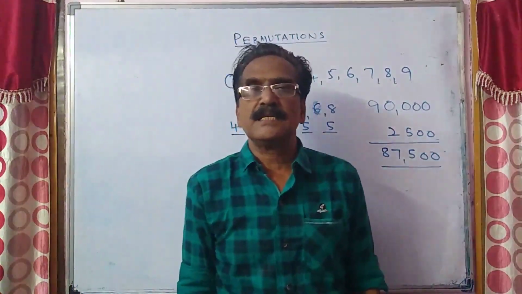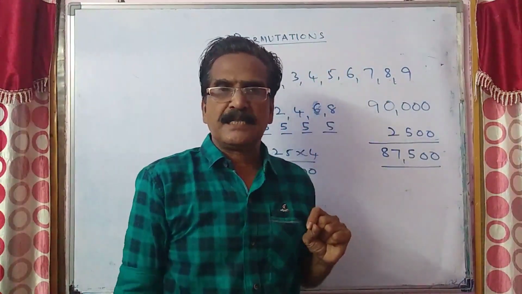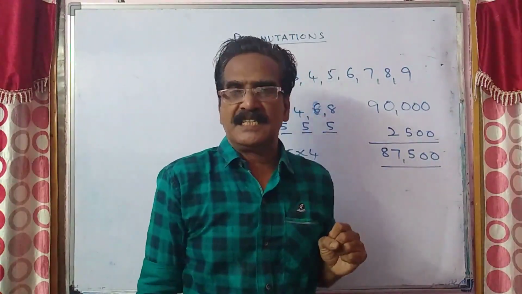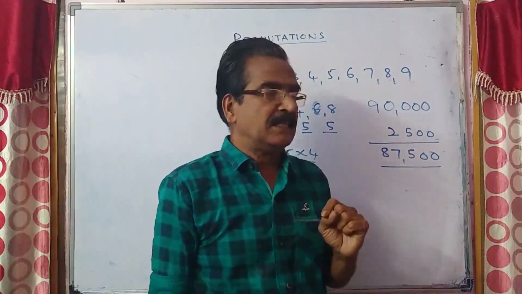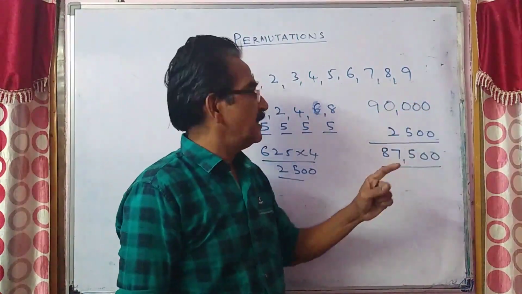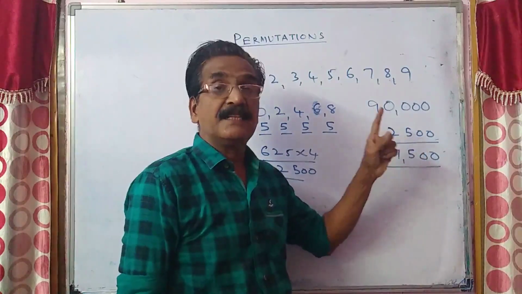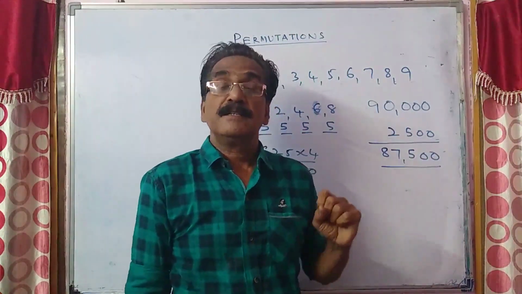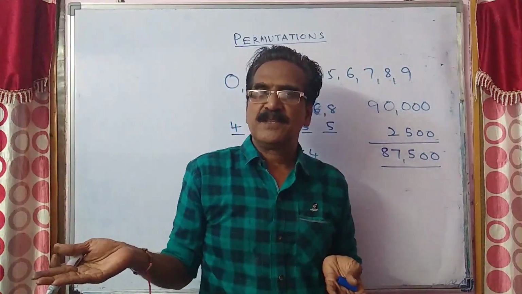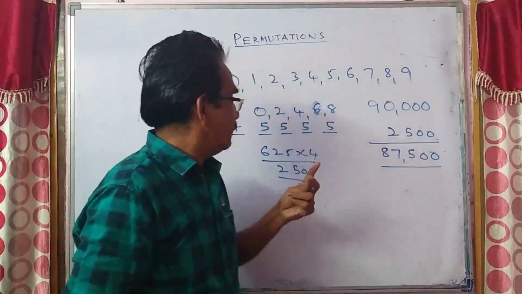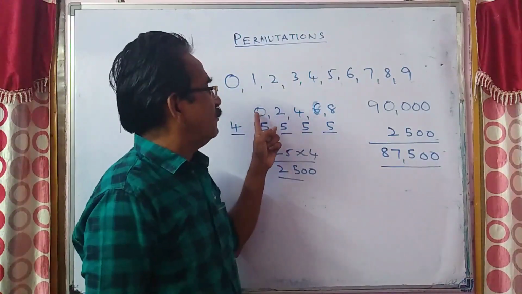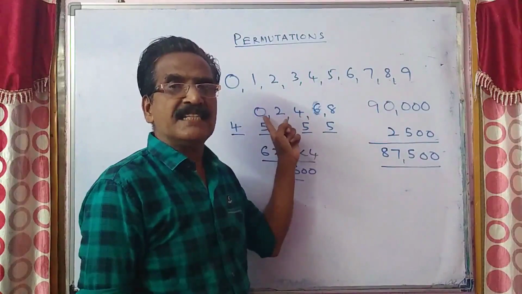So the question is, how many 5-digit numbers are there with at least one odd digit? We have counted the total number of 5-digit numbers minus the number of 5-digit numbers which do not have any odd digit, because we have filled the 5 blanks with only even digits.